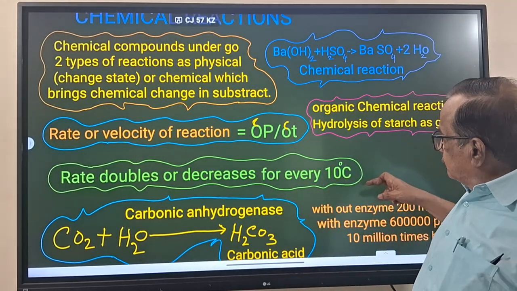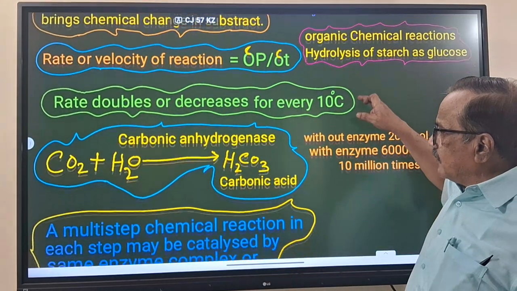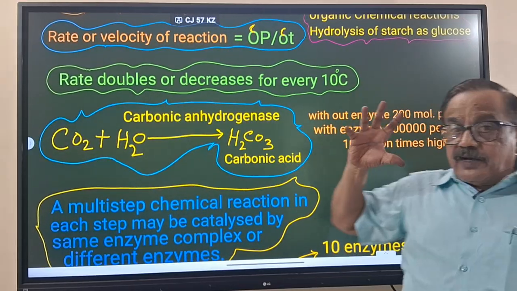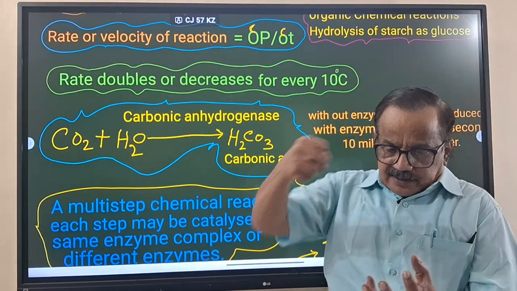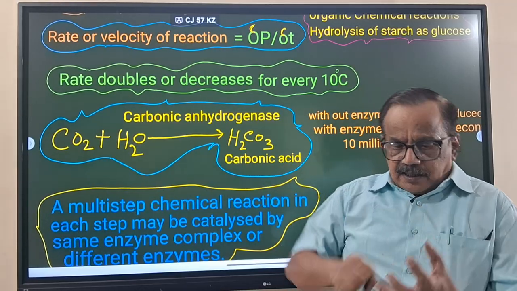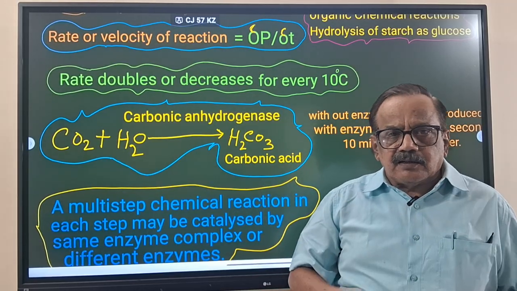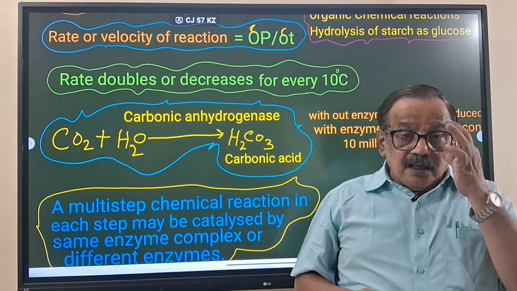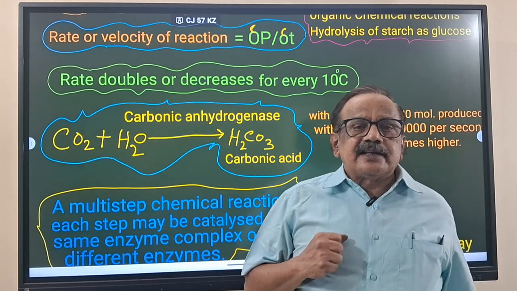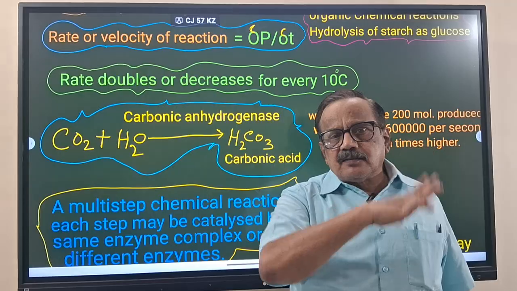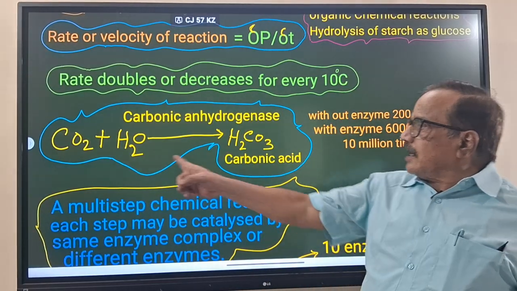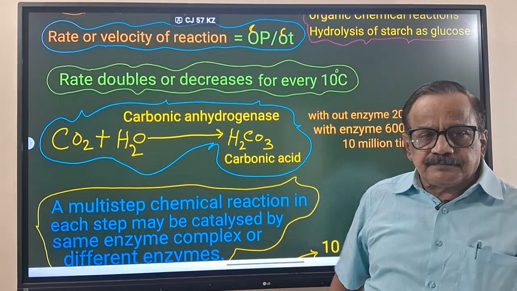Now we will see one more thing he has given. How much speed is it? The substrate sits in the active site and the enzyme makes it into product, and the speed increases. How much will it increase? For that he has given one example: carbon dioxide plus water.